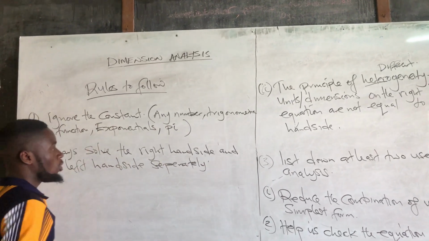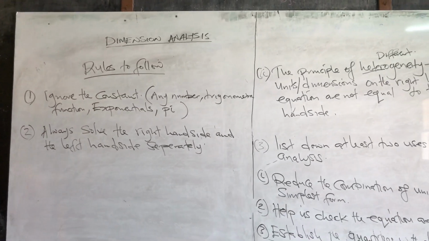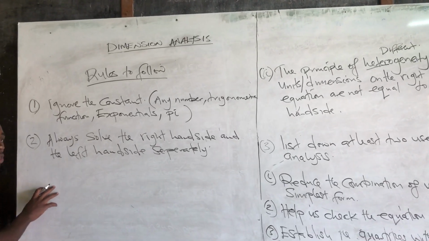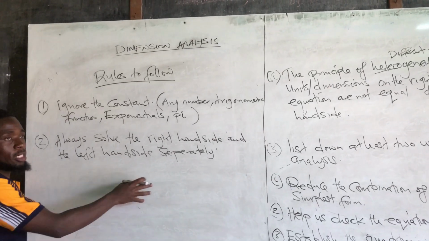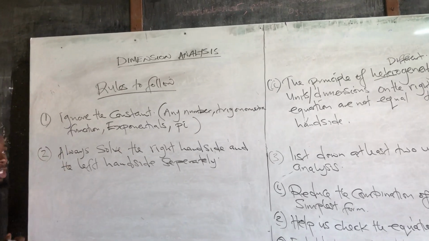So always solve the right hand side and the left hand side separately. We need to solve the left hand side of the equation alone and the right hand side of the equation alone. That will help you make your work neat.